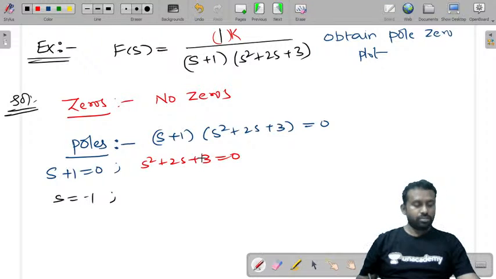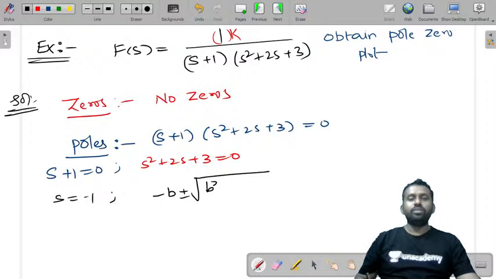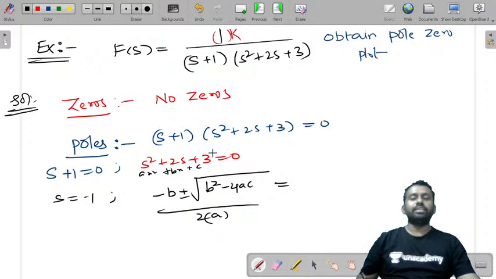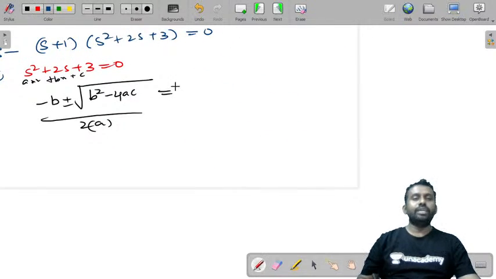You can find the roots as minus b plus or minus root b square minus 4ac by 2a. So you can write this as ax square plus bx plus c. Just try to find its roots. What do you get?